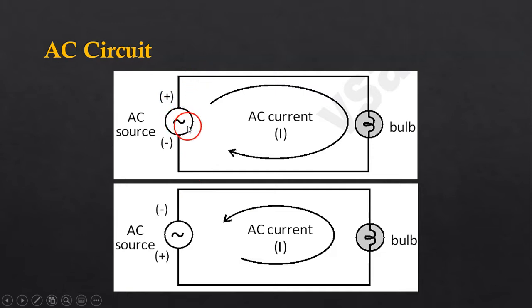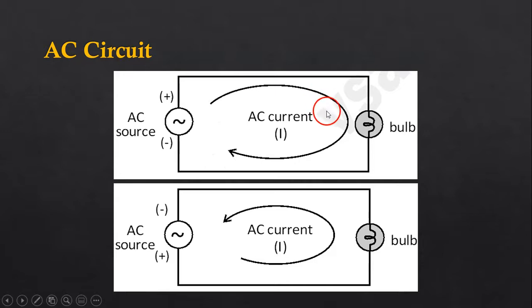This is the AC source. You can see that at a particular instant of time, suppose the upper terminal is positive and the lower terminal is negative, then the current will flow in the circuit in clockwise direction. But at another instant of time, the upper terminal will become negative and the lower will become positive, and the direction of the current automatically changes.